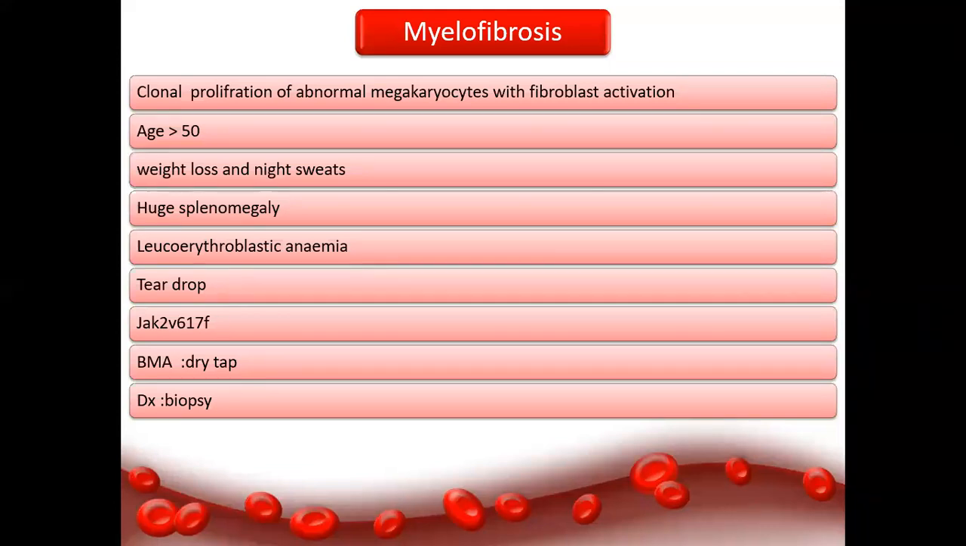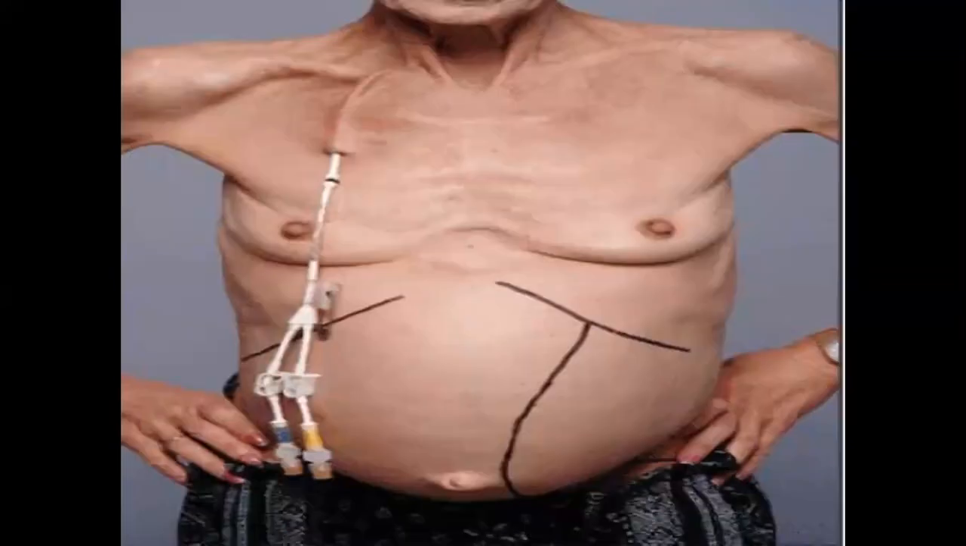Because the marrow is filled with fibrous tissue, when you do a bone marrow aspiration there is a dry tap, diluted blood, nothing aspirated. The diagnosis is confirmed by biopsy when the marrow is filled with fibrosis. This is a case of myelofibrosis.